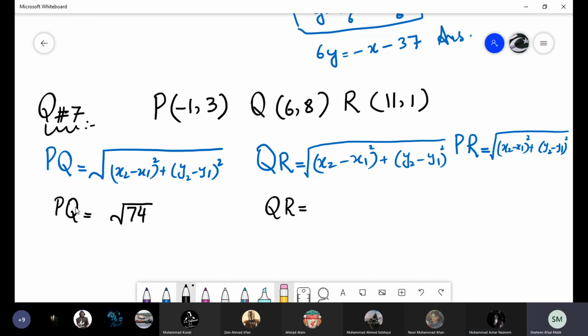Anyone else who got the value for QR? Yes, what is it? 8.6, means without square root. Without square root, it is 74. 74 square root. What is for PR? Anyone get for PR? Daniel, you have to tell me the value for PR.